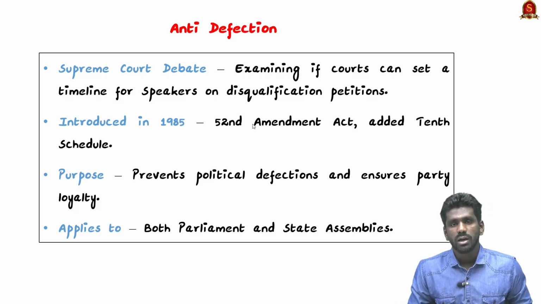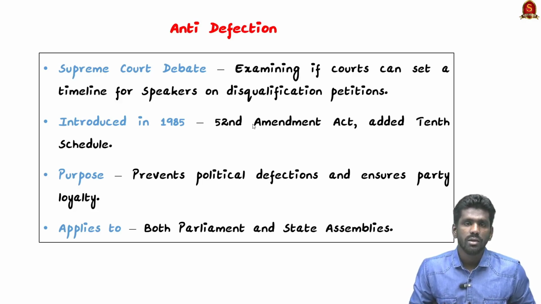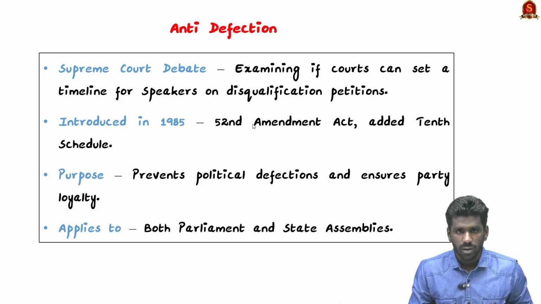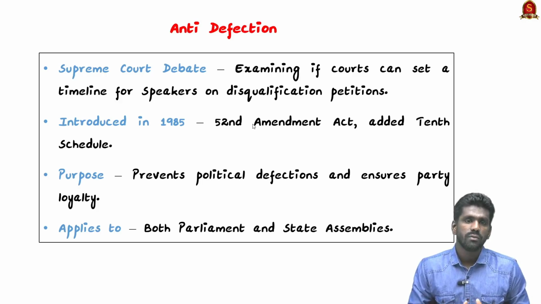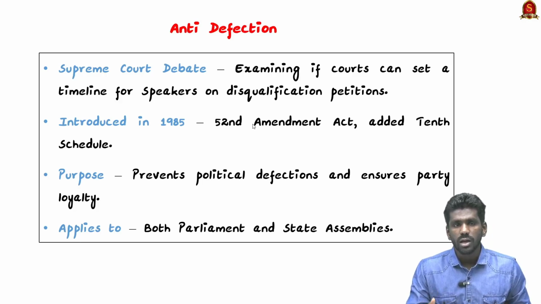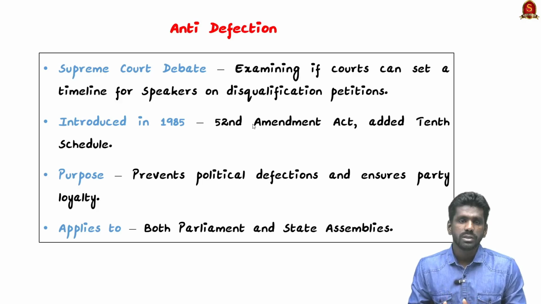See, the Anti-Defection law was introduced in 1985 by the 52nd Amendment. It was added to the 10th Schedule of the Constitution. The primary purpose is to curb political defections, by ensuring that legislators remain loyal to the party from which they are elected.